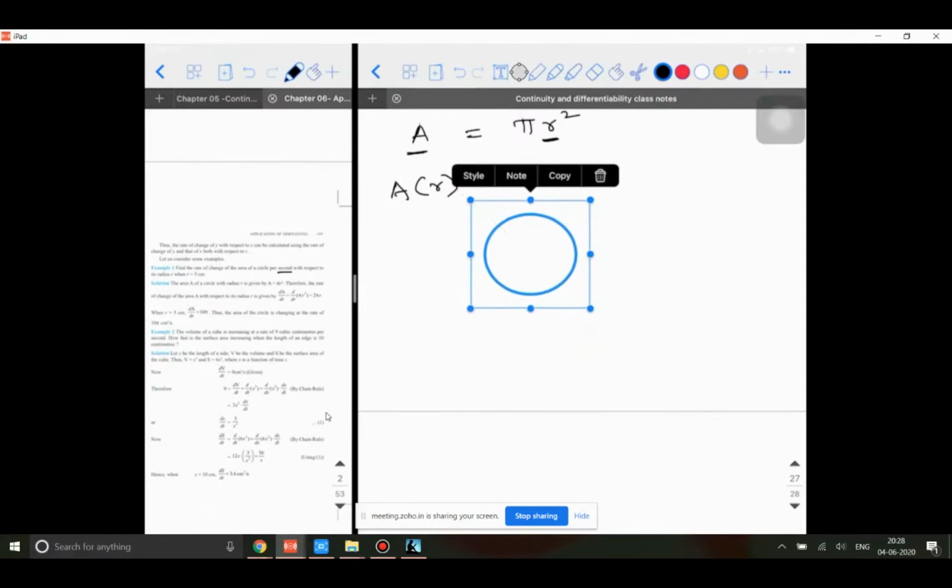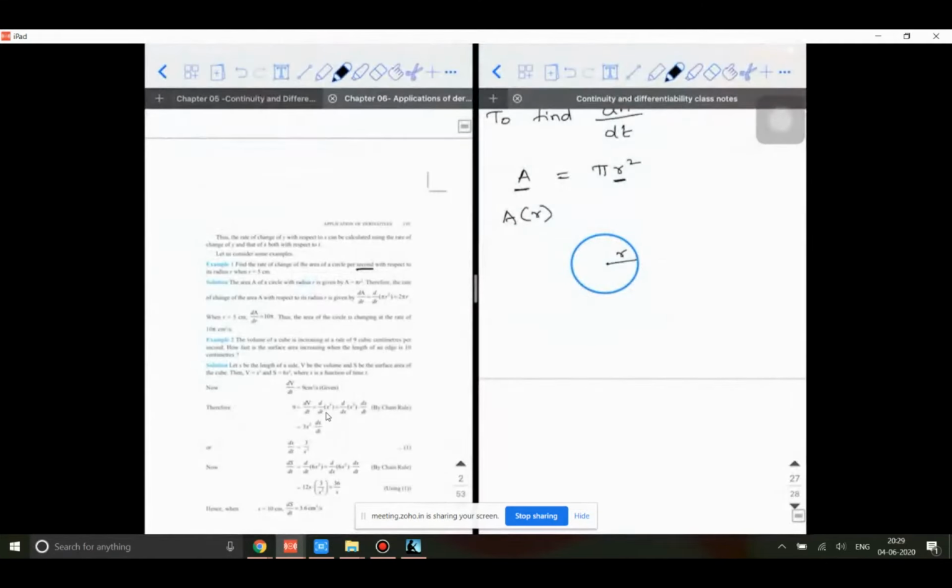Okay. Let's say the circle has a specific radius at the initial point. What they are asking here is, find the rate at which the area of the circle is changing per second with respect to its radius, and you need to find the rate at which it is changing when the value of r is equal to 5 centimeter. So let's say initially r is equal to 1 centimeter, for the sake of understanding.